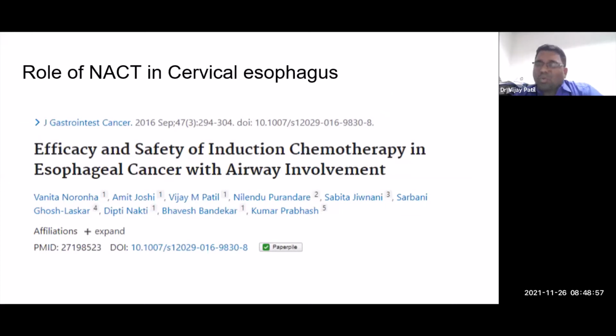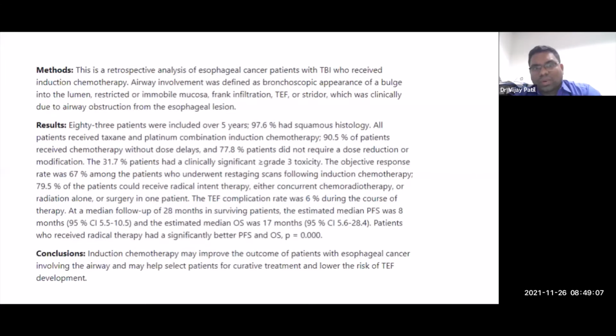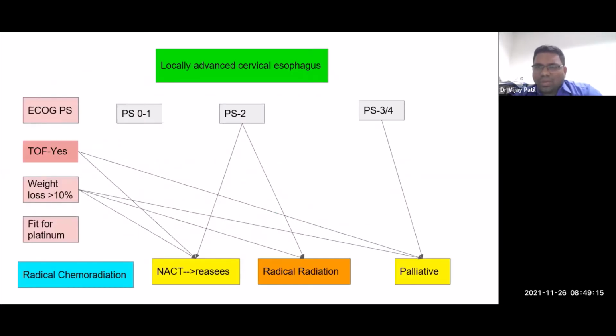Now, where does the role of NACT come in cervical esophagus? And this is a very good paper from Dr. Vanitha ma'am, and I think this is something which you should read because it's an extensive analysis of patients from Tata Hospital. And what we see is that when you routinely see patients, there are multiple things which come into play, whether they have tracheoesophageal fistulas, whether they are fit or not.